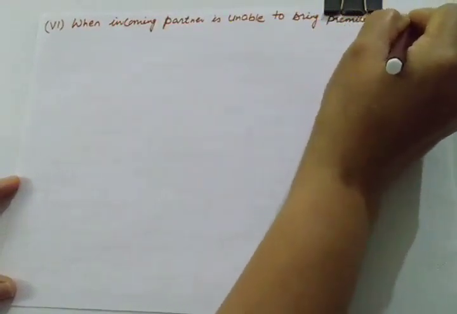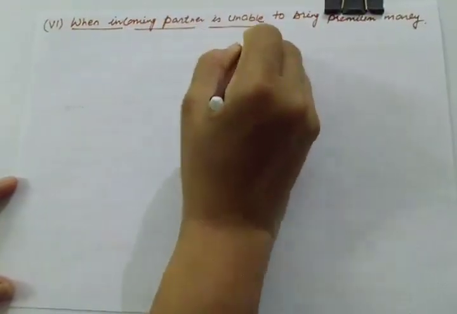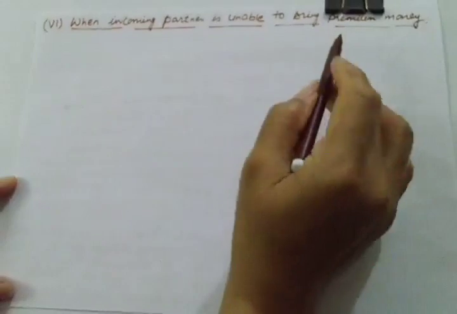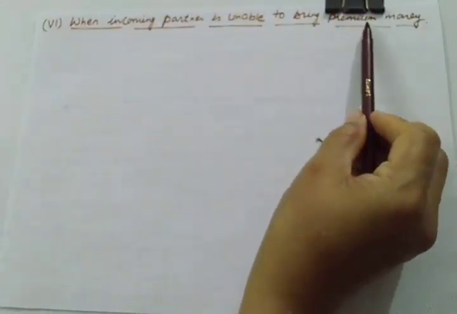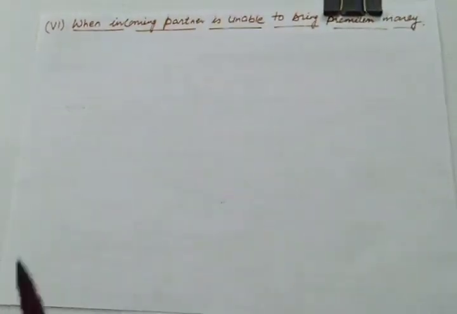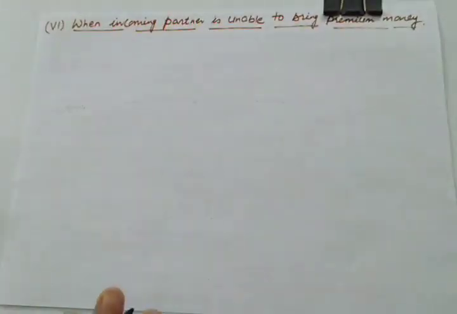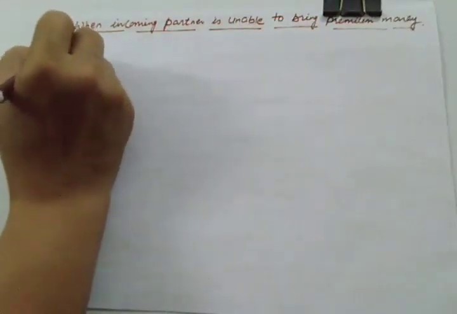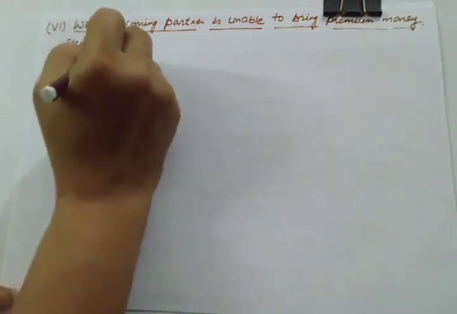money. In the previous case he was bringing partial money, but what is happening in this case? He is not bringing anything towards premium. He is bringing capital, but he is unable to bring anything towards premium money. So see what is to be done in that case. The treatment will remain the same. The first step will be the same. What is the first step which we are doing? To write off